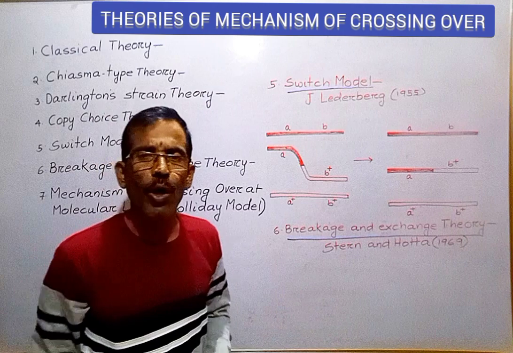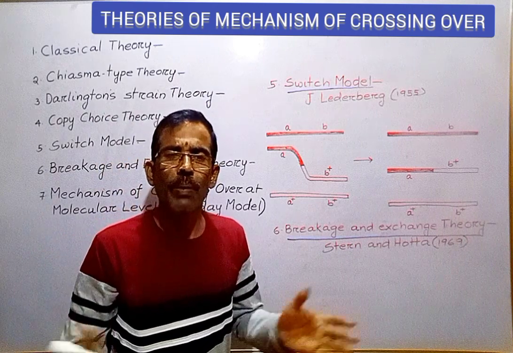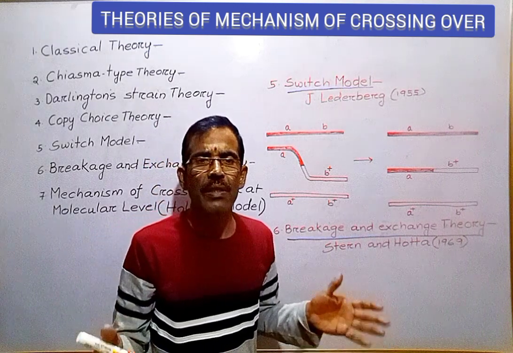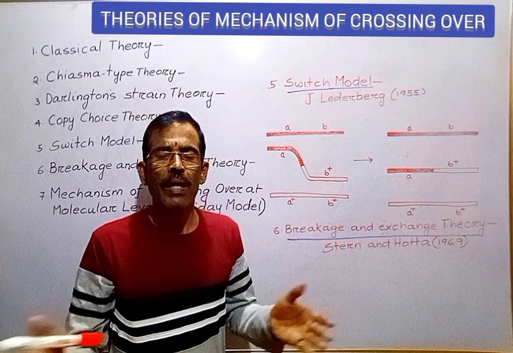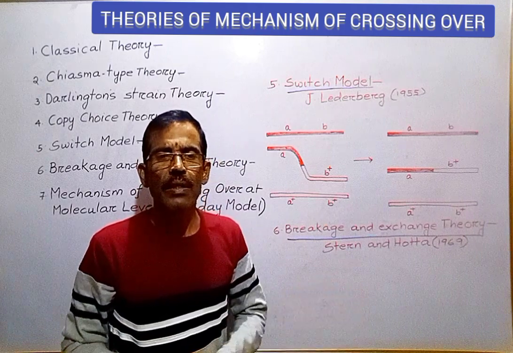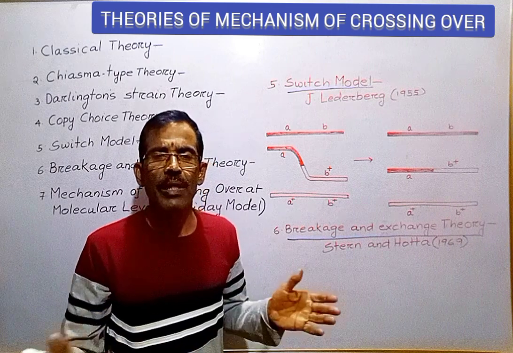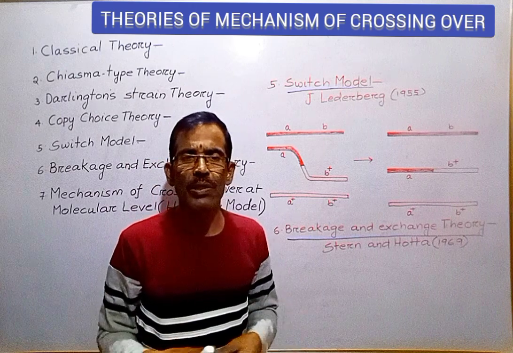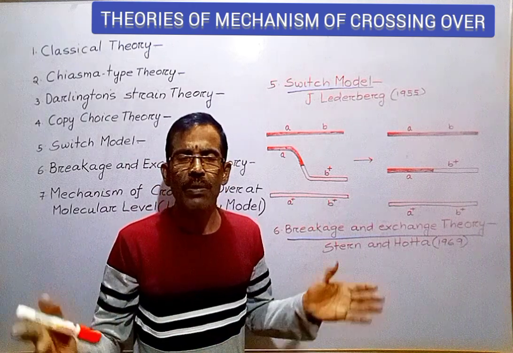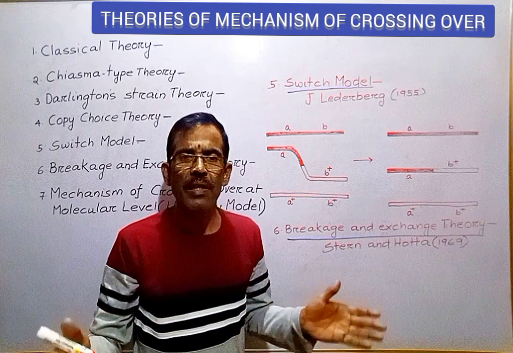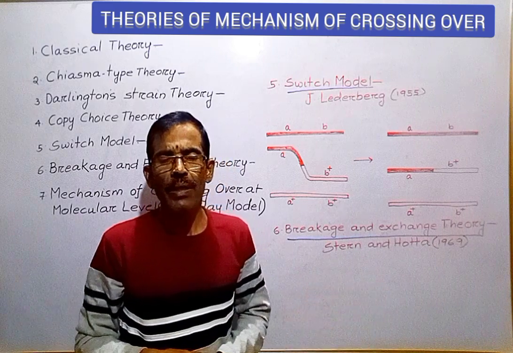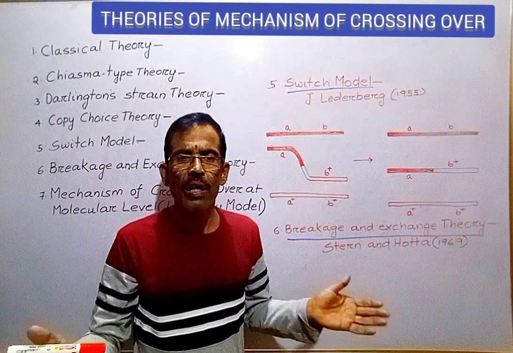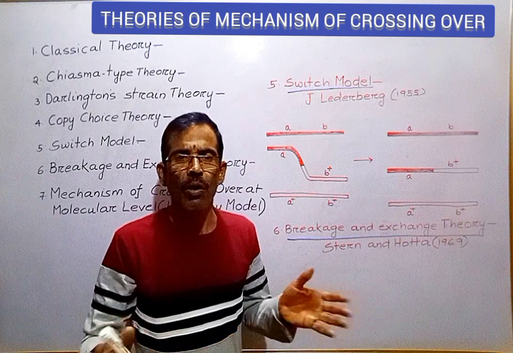The copy choice model is not adequate for two main reasons. Number one, this model assumes that DNA replication is conservative, but experimental evidence shows that DNA replication is always semi-conservative. Number two, according to the copy choice theory in meiosis, whenever multiple crossover takes place, only two chromatids are involved. But experimental evidence shows that during multiple crossover, three or even four chromatids may be involved.